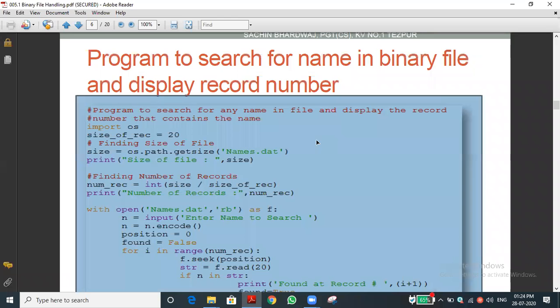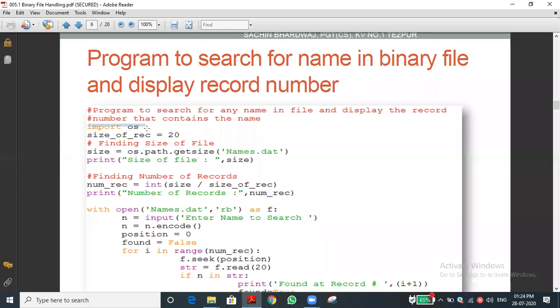Understood, sir. Let me go to the next part of this program, import os. This is a new module we are going to use. If you want to know the size of a file, for example, if you store an MP3 song on your mobile or computer, the file size is there, no? We say this song is 4 MB. Likewise, this movie is 1.2 GB, it is very HD clarity. That is file size. Have you understood what file size is? Yes, sir.